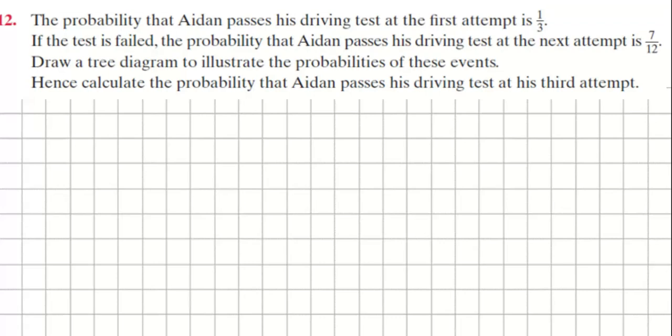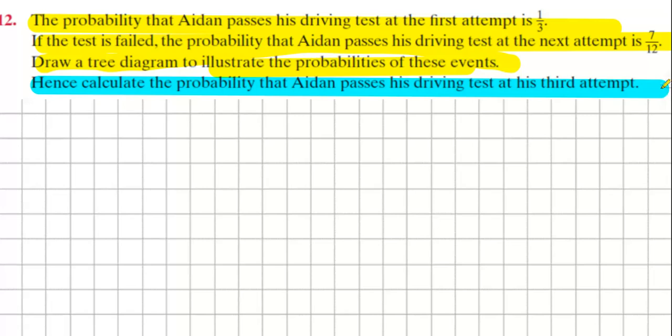Okay. If I read the question properly, I think they only want me to do 2 attempts for the tree diagram. Because if I was to highlight it like this, see the way they're only talking about 2 attempts, first attempt, and then it says draw a tree diagram to illustrate the possibilities of these events. So the tree diagram is for the 2, and then the last part would be to get the answer for 3 attempts. All right.